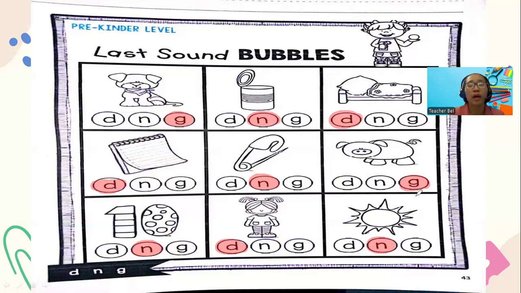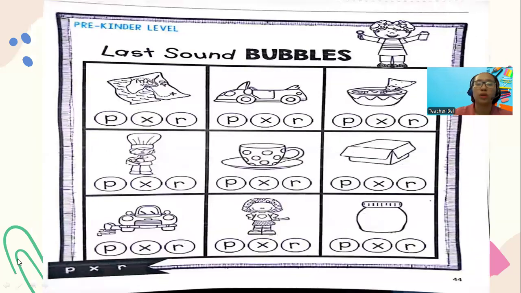Now, if you're done, let's move to the next page. But if you're not yet done, pause the video. Play it again once you are done. Let's erase because I'll be moving to the next page. Okay, here we have our next set. Please write your name first. And if you're done writing, let's proceed to answering.